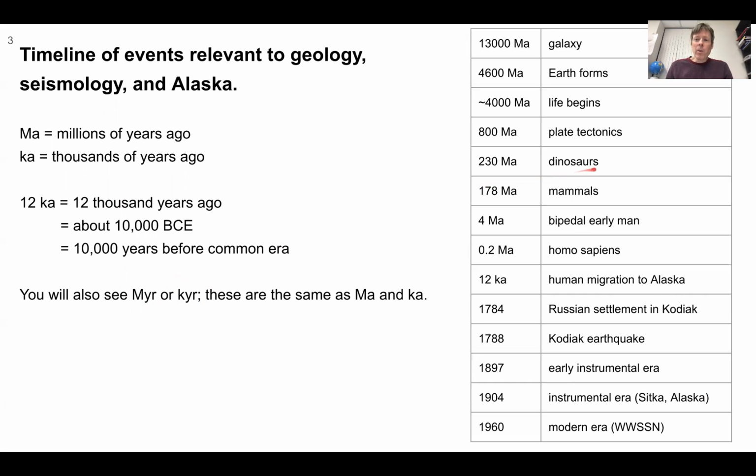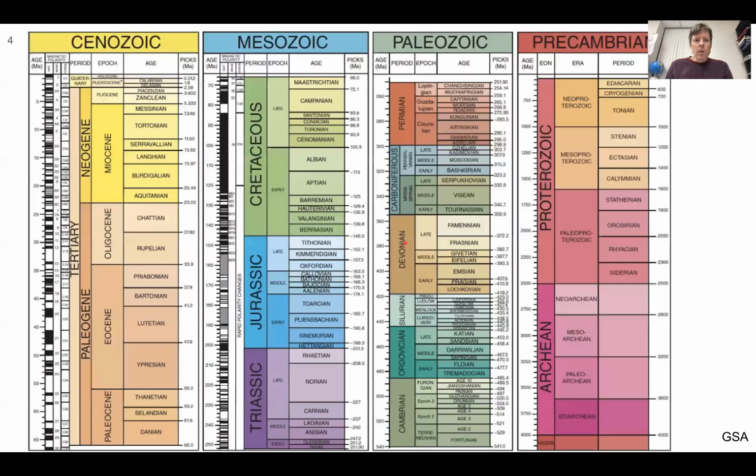But we are familiar with things like dinosaurs, 230 million years ago, mammals, early man, Homo sapiens, right up into history. Human migration to Alaska 12,000 years ago, Russian settlement in Kodiak 1784, coming up to the instrumental era in seismology, 1904, for example. But what is the timescale for Earth's history?